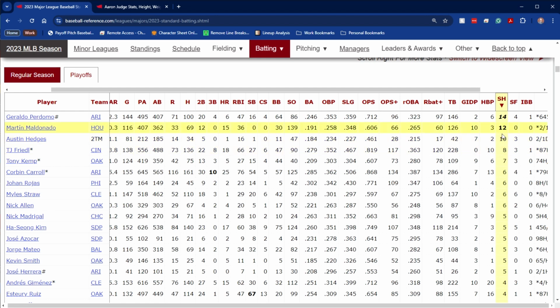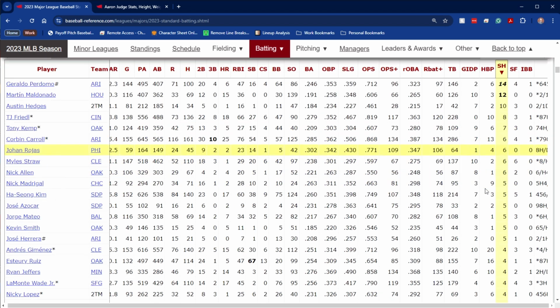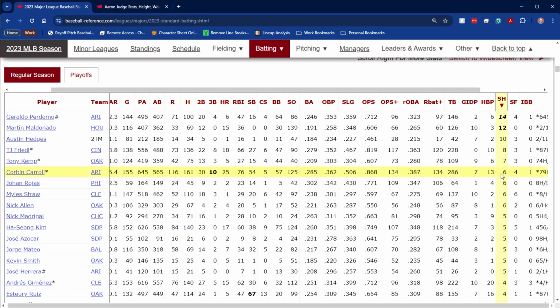Some of those are just cases where the manager's telling the player to bunt because his chance of swinging and making contact and that runner on first not advancing are higher in their mind. So on average, many players maybe only have one, but a lot of players don't have any because they won't ever be asked to do that.